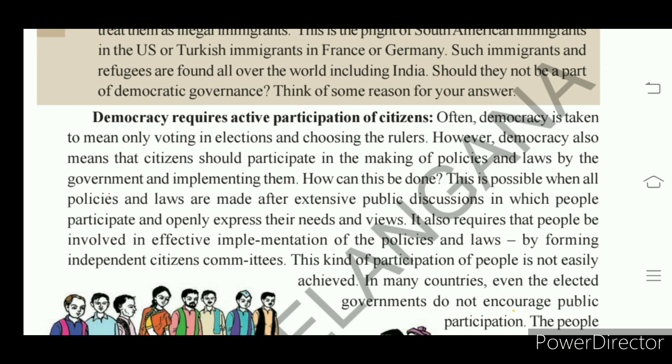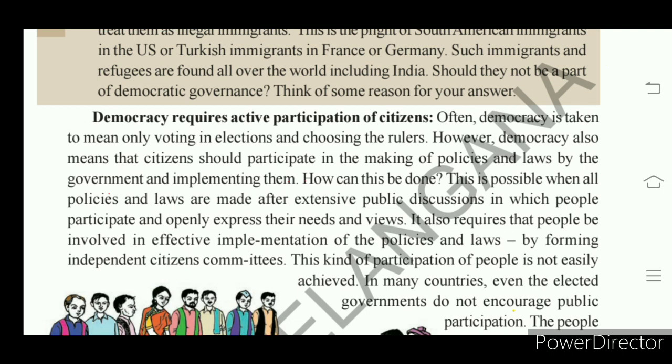We can take out rallies and demonstrations. We see that many demonstrations take place in democratic nations. Against LRS and the Dharani portal, people have raised their voice. That we have seen. When the CAA, Citizenship Amendment Act, was going to be taken up by the BJP, people raised their voice by discussions, debates and rallies. When Article 370 was going to be suspended, a certain group of people also raised their voice. So this is people's participation.